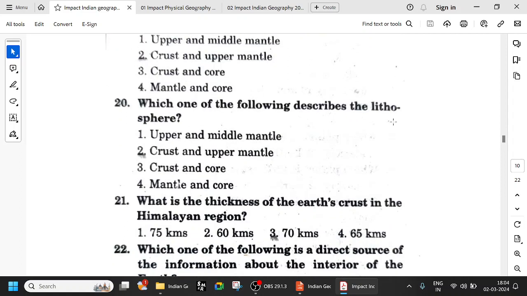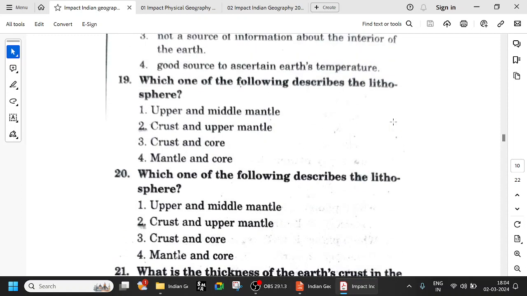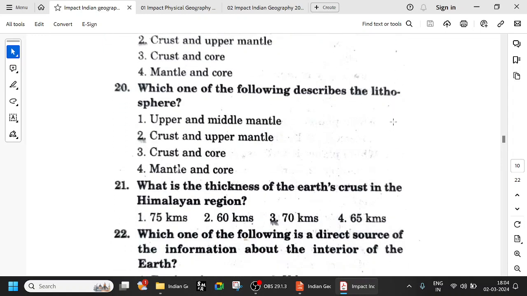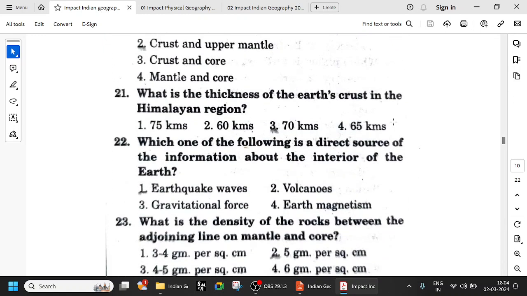So which of the following describes the lithosphere? It's the same question, right? Yeah, same question. Crust and upper mantle. So what is the thickness of the Earth's crust in the Himalayan region?